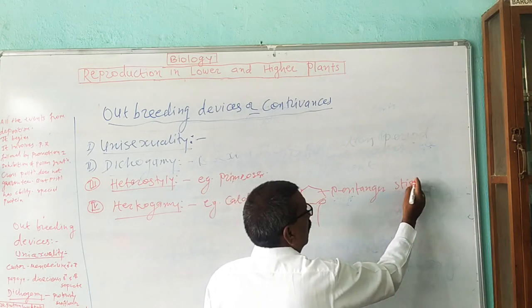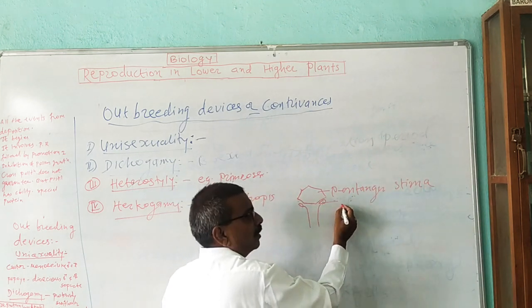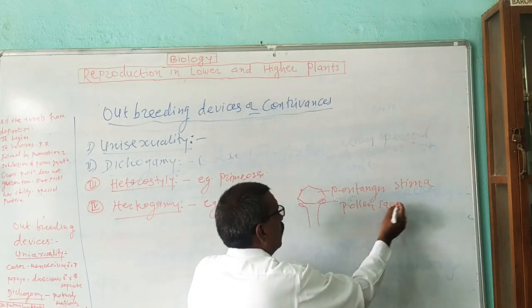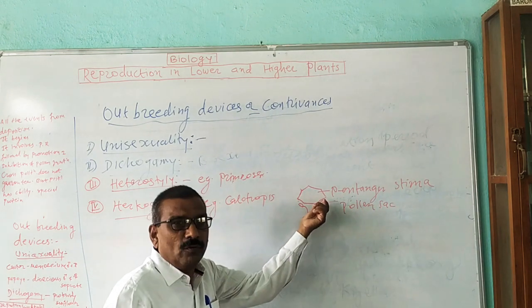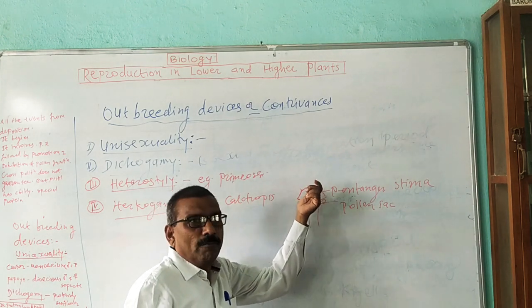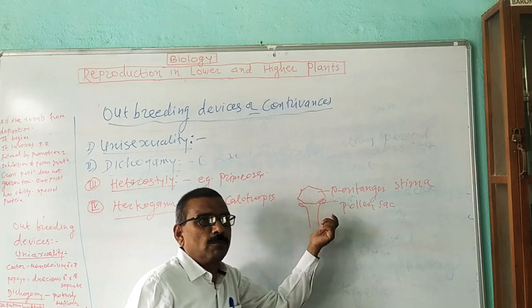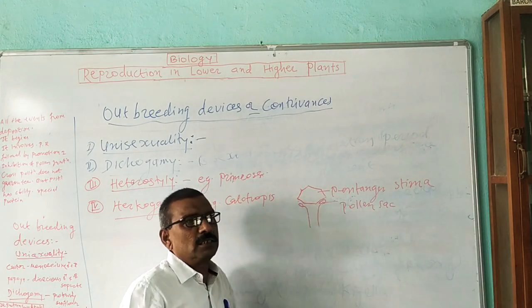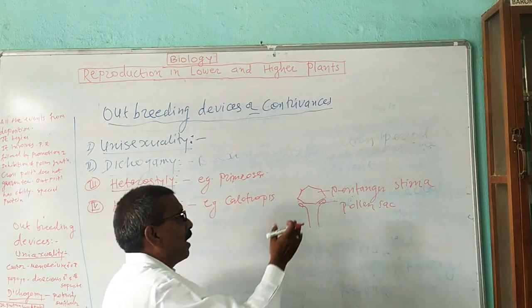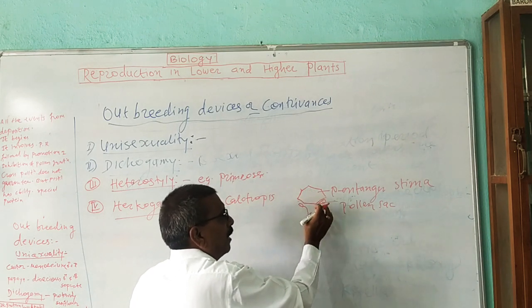This one is a pentangular stigma, and this one is an anther, or you have the pollen sac here. Now the pollen sac lies below the pentangular stigma, so it cannot cause self pollination, and it promotes cross pollination. Thus, this is the best example of hercogamy, known as calotropis, in which there is a distance barrier in between the male and female reproductive organ.